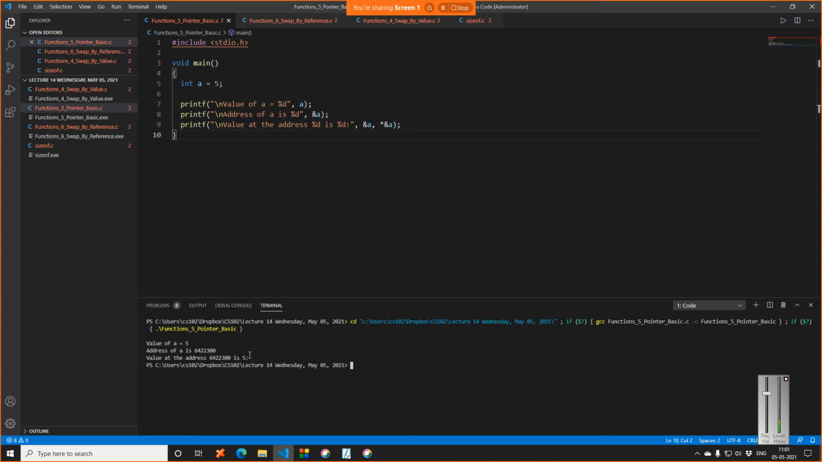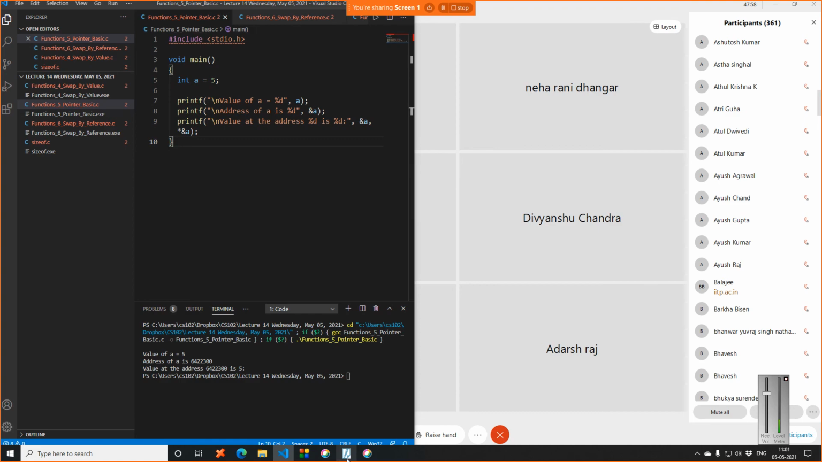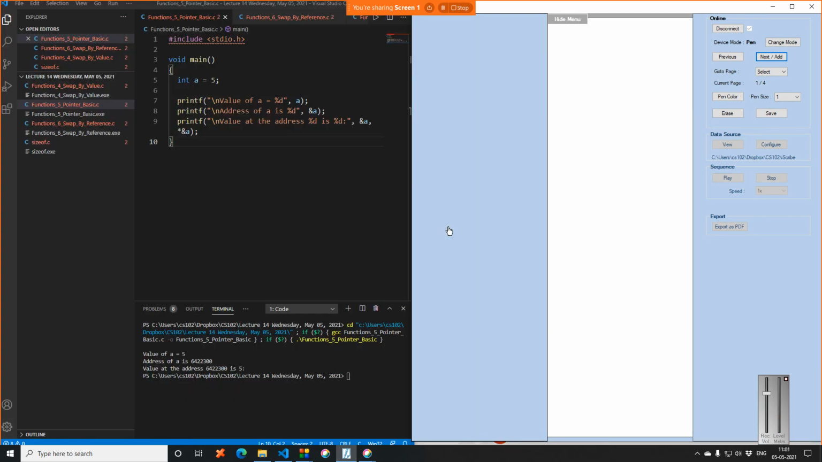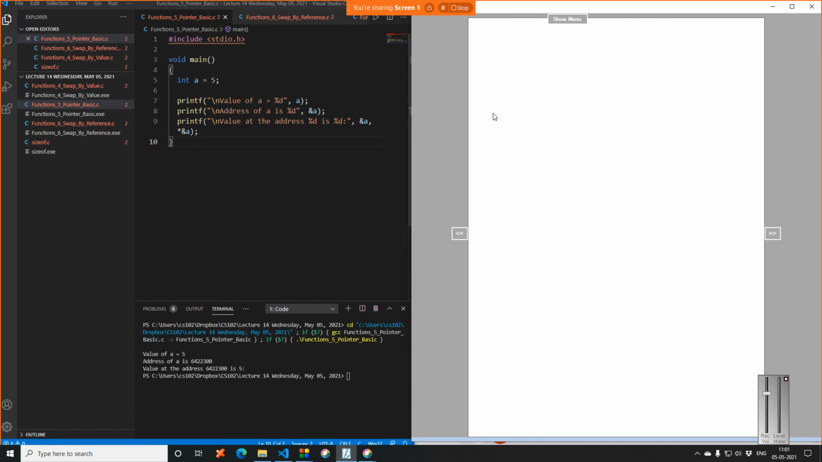So now let me make a memory diagram for your understanding. Let me make this on the left hand side and this on the right hand side. Okay, pen color is black. So now what happens? You have a main here, and then you say integer a is equal to 5, and then you are printing.